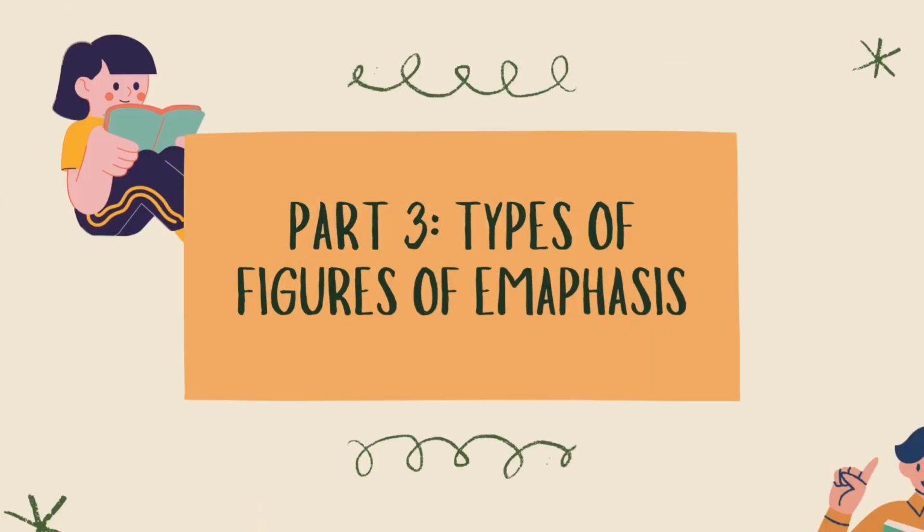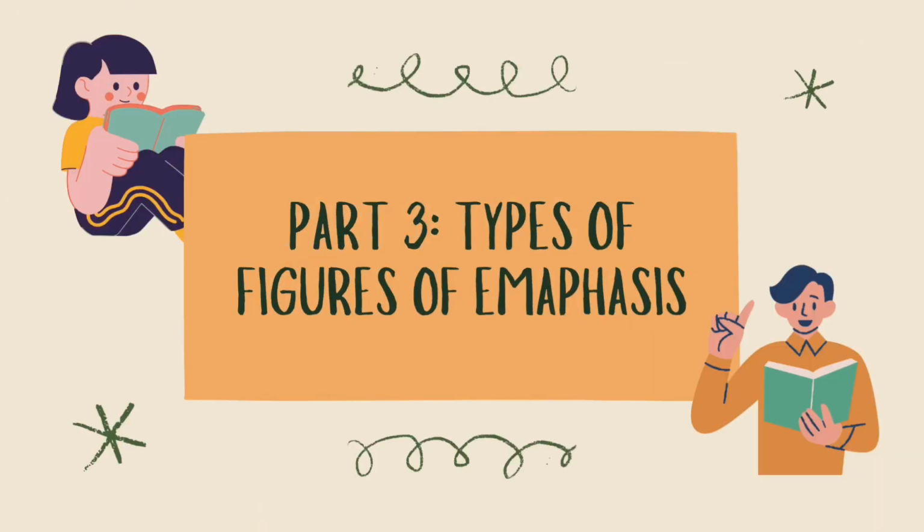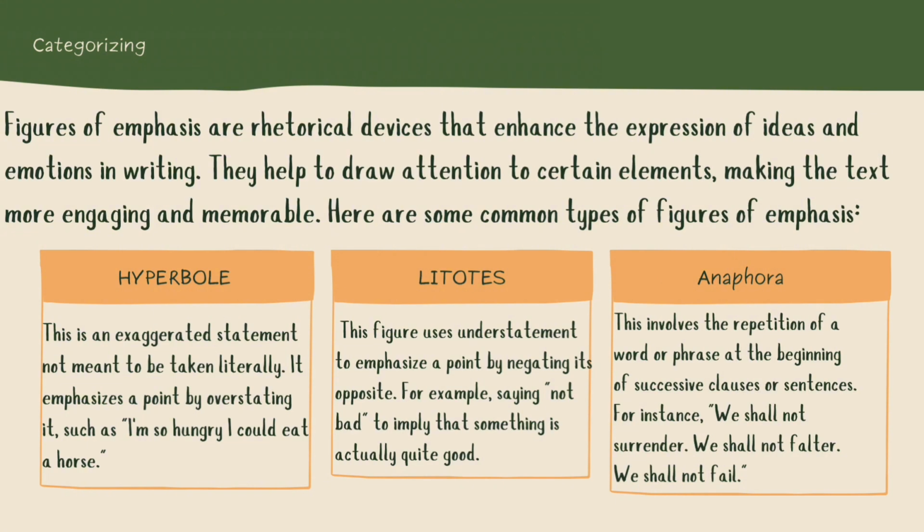Types of figures of emphasis. Figures of emphasis are rhetorical devices that enhance the expression of ideas and emotions in writing. They help to draw attention to certain elements, making the text more engaging and memorable. Here are some common types. Hyperbole. This is an exaggerated statement not meant to be taken literally. It emphasizes a point by overstating it, such as, "I'm so hungry I could eat a horse."